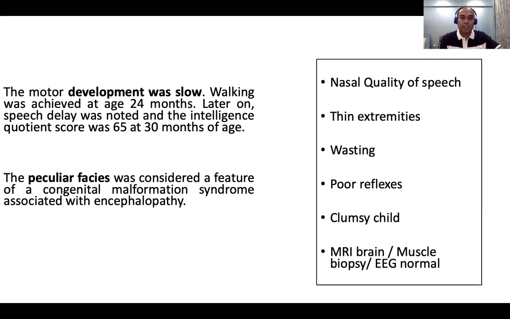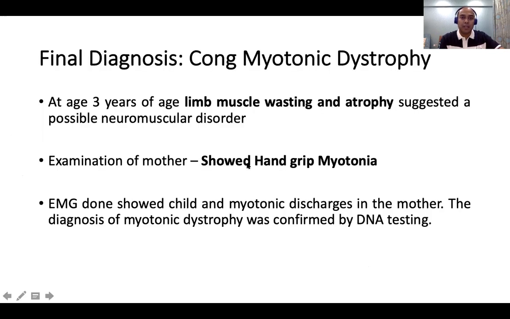Now what happens to this child later on is that at 3 years, limb muscle wasting and atrophy are clear. And probably at this point, this is the emphasis I was stressing, this was the first time the mother was examined, and the mother actually showed hand grip myotonia. So despite extensive evaluation, including spending close to 50,000 on whole exome sequencing, a simple investigation costing maybe around 10,000 could have picked up the diagnosis.